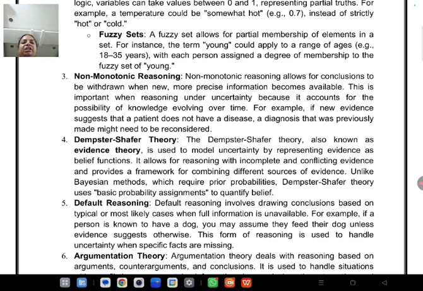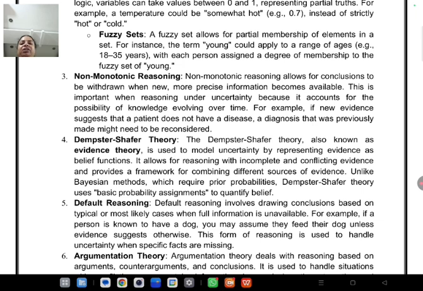Non-monotonic reasoning is generally used whenever you are reaching a conclusion based on some information, and new or more precise information becomes available. Then you can go for non-monotonic reasoning. This is very important whenever you are reasoning based on uncertainty, where the information is not exactly clear and precise information is not available.